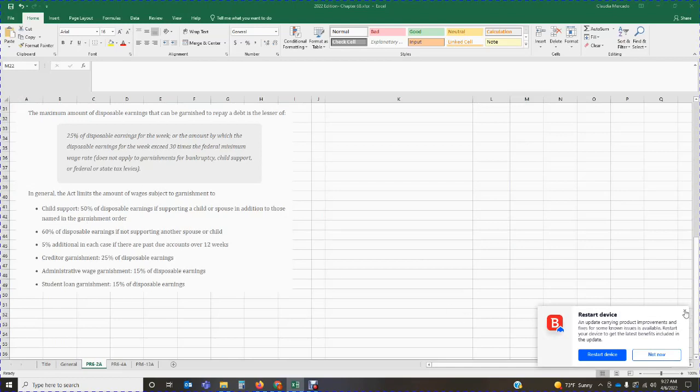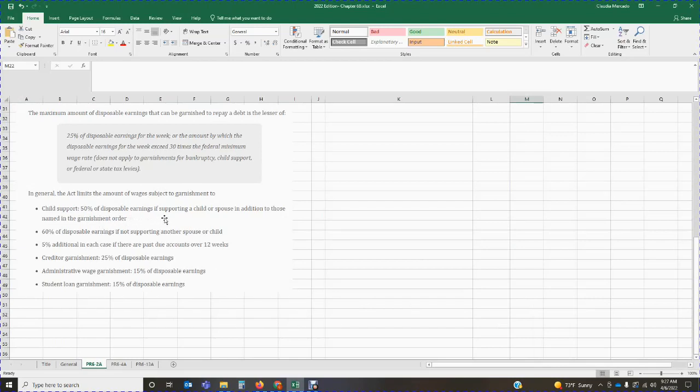For example, child support is 50% of disposable earnings if supporting a child or spouse, in addition to those named in the garnishment order. 60% of disposable earnings if not supporting another spouse or child, and 5% additional in each case if there are past due accounts over 12 weeks.